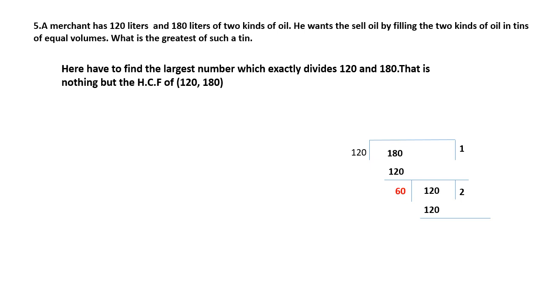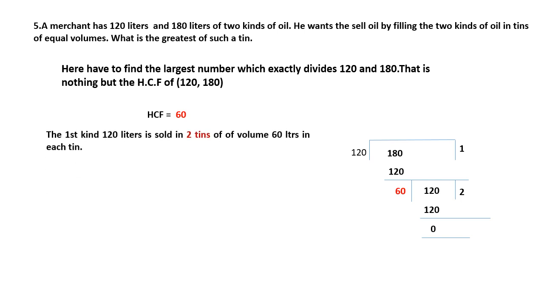Now subtract 120 minus 120, you will get 0. So now this red one is our HCF. HCF is equal to 60.